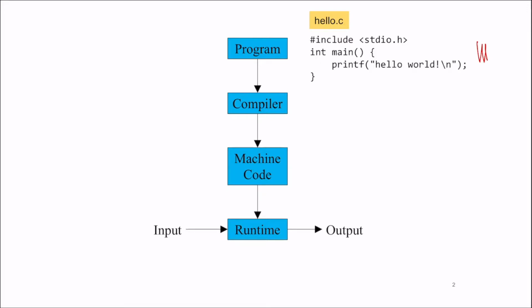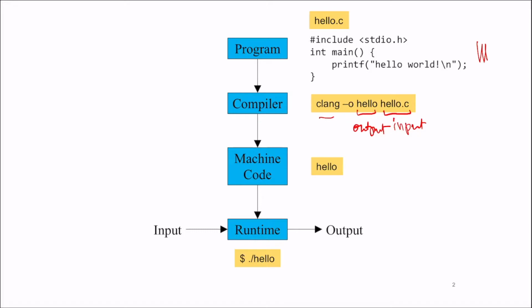I send it to a compiler. Let's say I use a compiler like Clang, which is a C compiler, and we call on the command line, let's say we call Clang, and the -o says that I want to produce an output binary called hello, and this is the input. So this is the input, and this is the output. What we get out of it is a binary program called hello, which I can run. So if this dollar is supposed to signify that I'm on a shell, on a terminal of some sort, and I do ./hello, which runs hello from the current directory, and it produces an output.